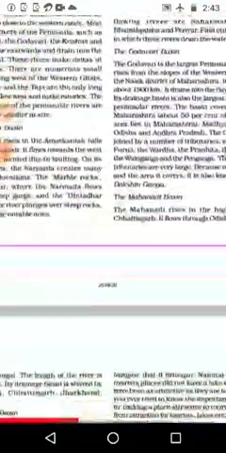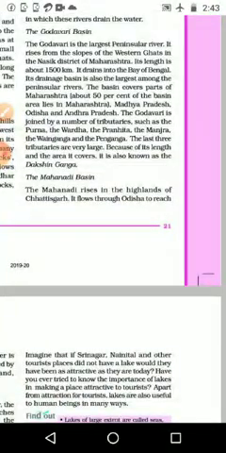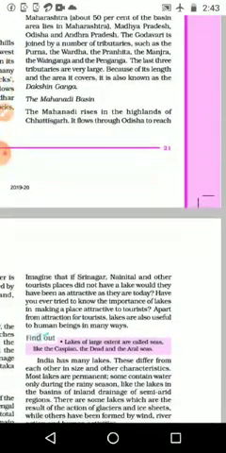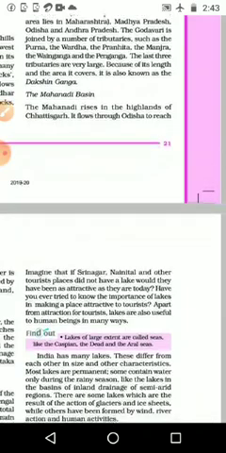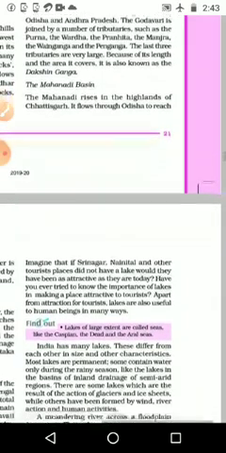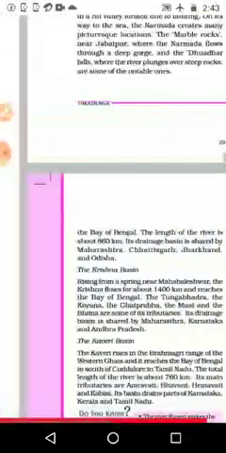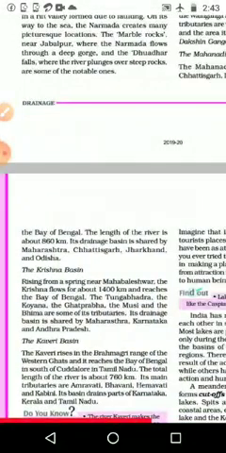Then next one, it is Mahanadi. Mahanadi basin. Mahanadi rises in the highlands of Chhattisgarh. It flows through Odisha to reach the Bay of Bengal, and the length of this river is 860 kilometers. Its drainage basin is shared by Maharashtra, Chhattisgarh, Jharkhand and Orissa. Again 4 states. We will go back to the map and come back.